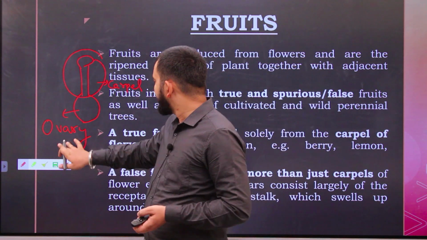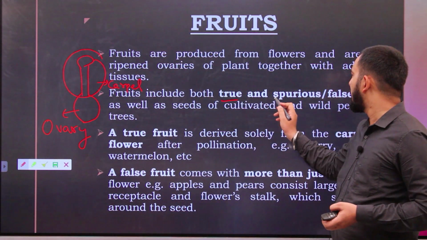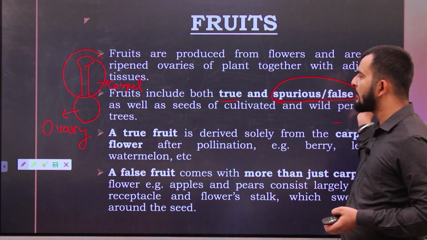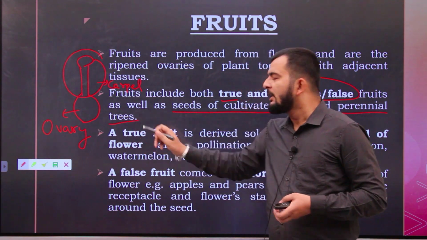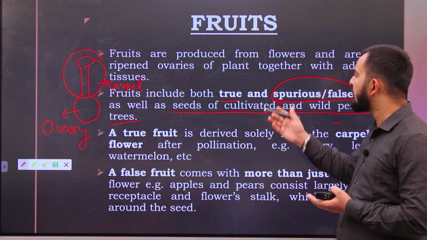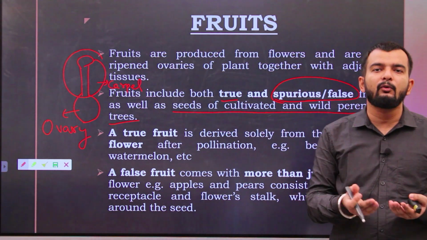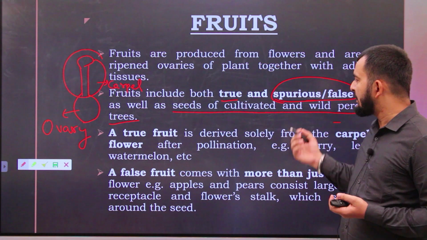And fruits include both true and spurious or false fruits, as well as the seeds of cultivated and wild perennial trees. Sometimes the seeds of wild and perennial trees are also consumed as fruits, as in the case of walnut, and even chestnut. So these are the seeds.